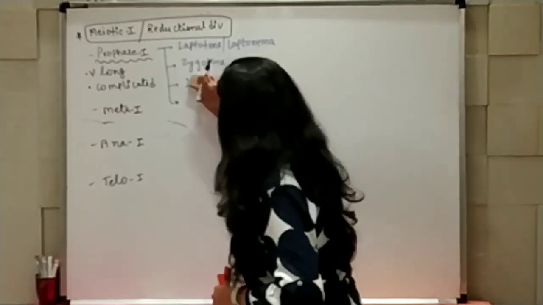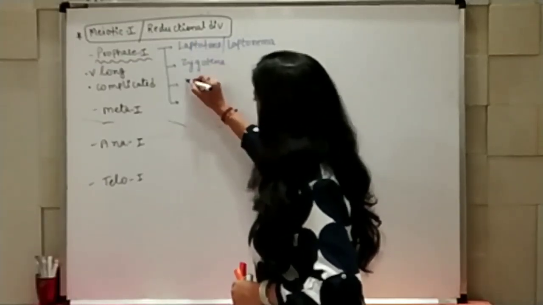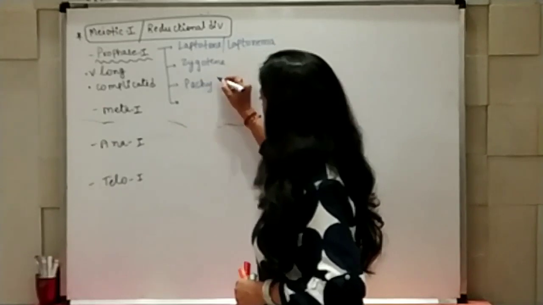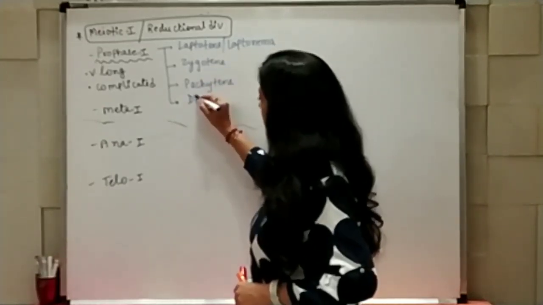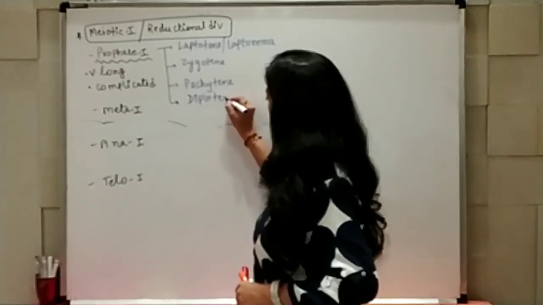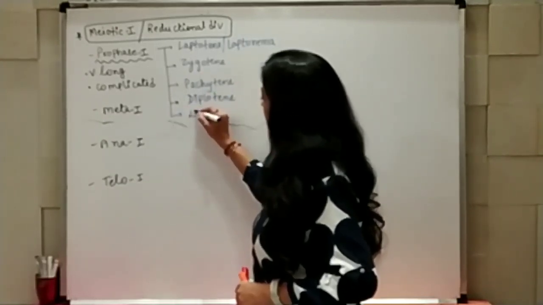Sorry, first will be pachytene. So leptotene, zygotene, pachytene, maybe pachynema, diplotene, and the last one is diakinesis.